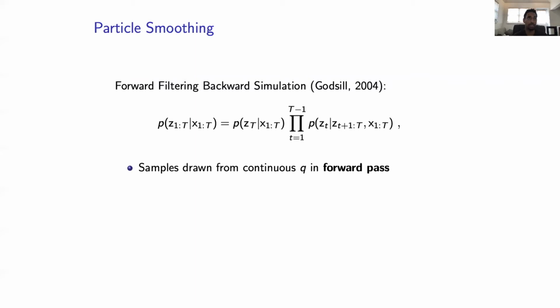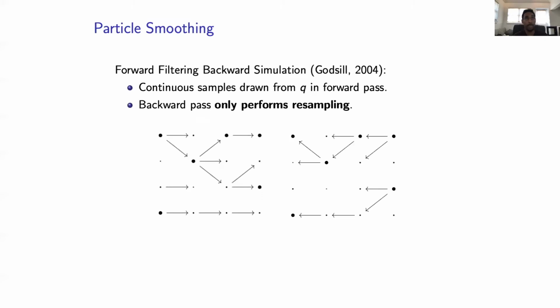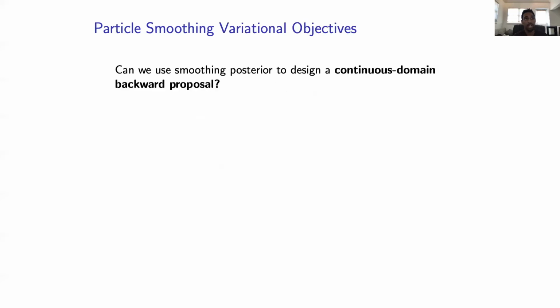Smoothing has existed in the literature for some time. An algorithm, forward filtering backward simulation by Godsill, proposes this smoothing posterior, where samples are drawn from a continuous proposal in the forward pass, and the backward pass only performs a discrete resampling, which is akin to throwing darts in the forward pass and only reweighting those darts in the backward pass. This limits the expressiveness of a variational family that can be potentially defined using the FFBSi algorithm. So can we design a smoothing posterior that uses a continuous domain backward proposal based on the smoothing posterior from Godsill?